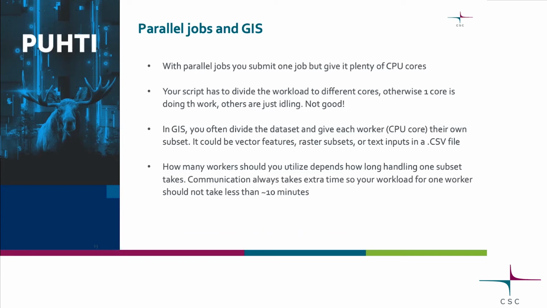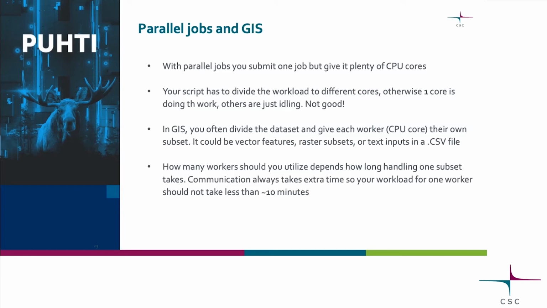Okay, if array jobs are not an option, then maybe the traditional parallel jobs are the way to go. So basically you submit one job, but it has a lot of resources, and you need to divide the workload for those resources yourself. So your script has to somehow give work for all of the CPU cores.